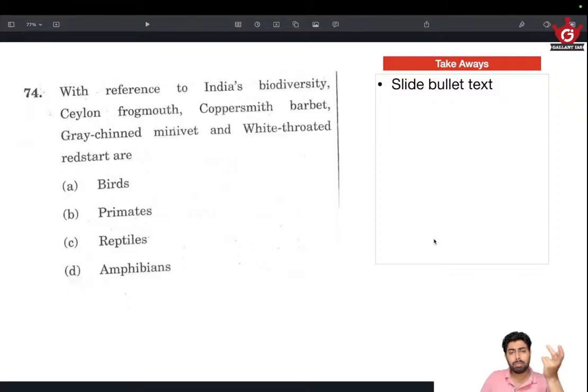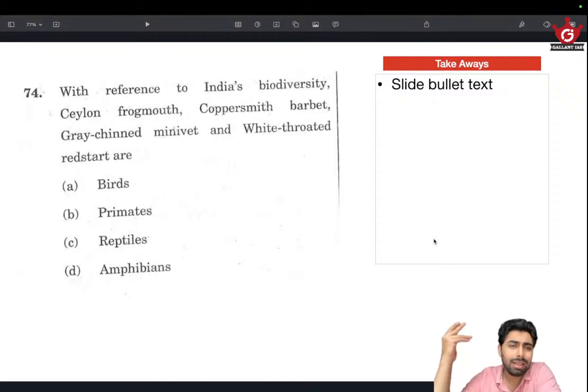Okay, copper-smith barbet, grey-chinned minivet, white-throated redstart. Okay, I'm looking for a name that is similar to a name of something I know. This white-throated redstart kind of hit me. It sounded similar to flame-throated bulbul, which is a bird. But I could be wrong, because there could be reptiles or amphibians which have similar naming, which I don't know, because we cannot learn any of these. So white-throated redstart sounds very similar to flame-throated bulbul.